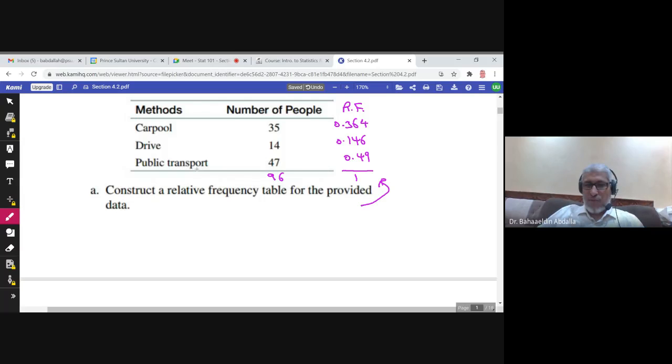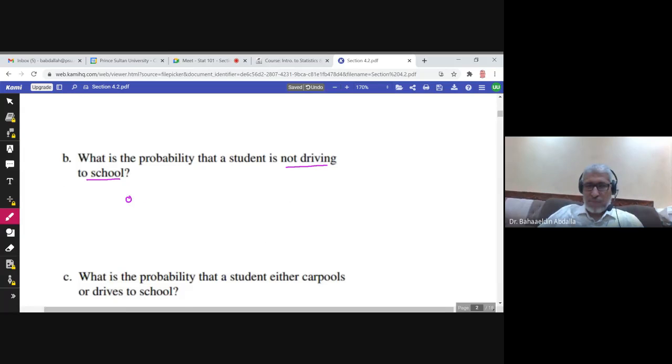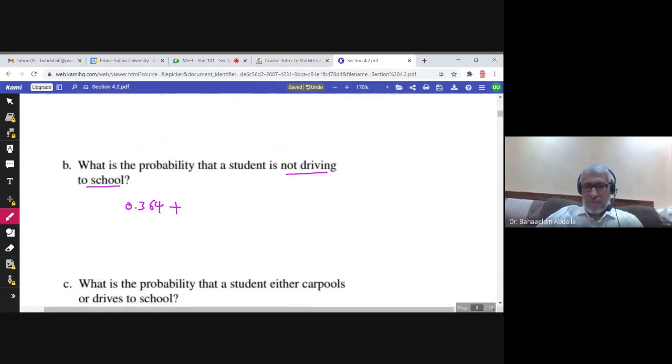These two. So not driving would be 0.364 plus 0.49. This would be the probability that the student is not driving to school: 0.854.